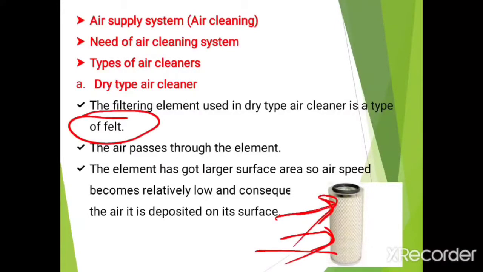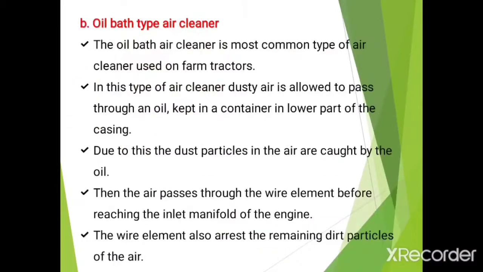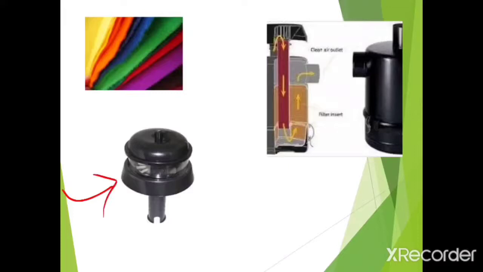Now there are two types of air cleaners. The first one is the dry type of air cleaner. In this air cleaner the filtering element is a type of felt, which is one type of material. Before entering the dry type air cleaner, the air first enters the pre-cleaner. It looks like this, and it is present in the tractor.